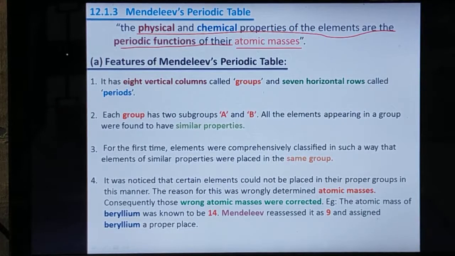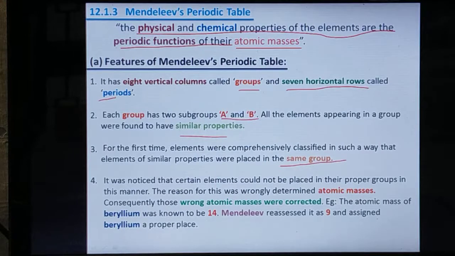The features of Mendeleev's periodic table. It has 8 vertical columns called groups and 7 horizontal rows called periods. Each group has 2 subgroups, A and B. All the elements appearing in a group were found to have similar properties. Point number 3. For the first time, elements were comprehensively classified in such a way that elements of similar properties were placed in the same group.